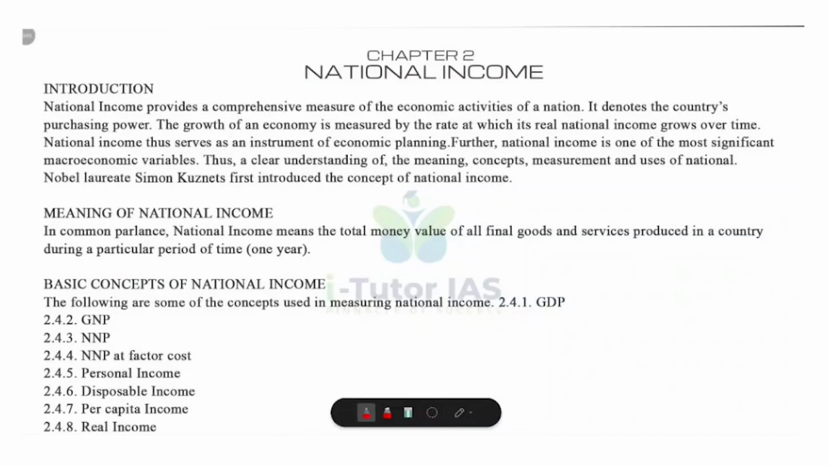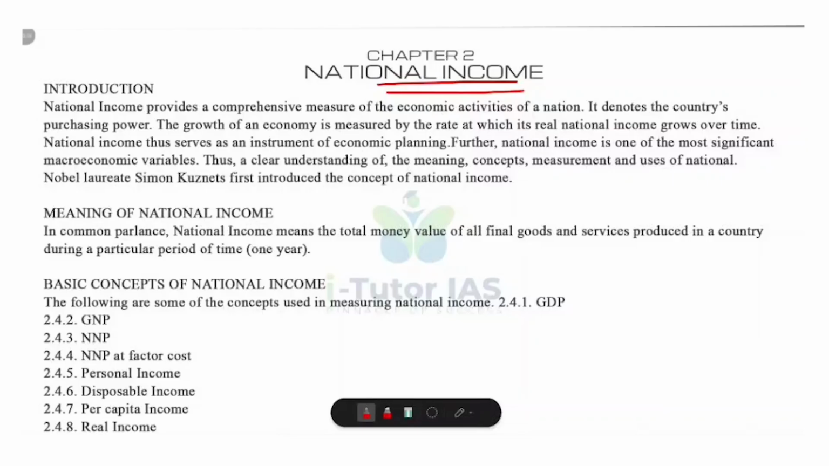Today we are going to deal with chapter 2, national income. So what is meant by national income? Do you know what is meant by national income? National income is the total value of all goods and services produced by a country in a particular period, usually a year. Okay. So national income is the total value of all final goods and services produced within a country in a particular year.